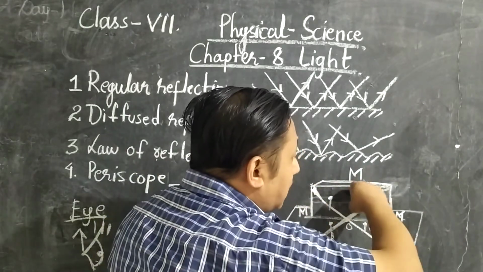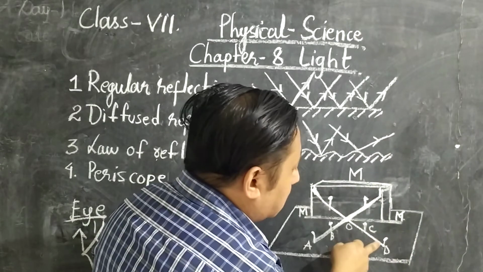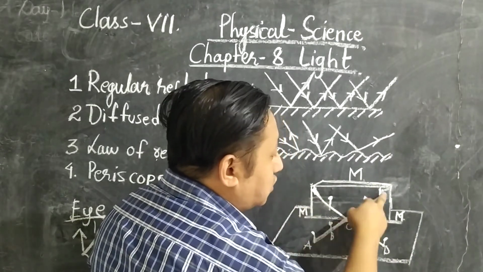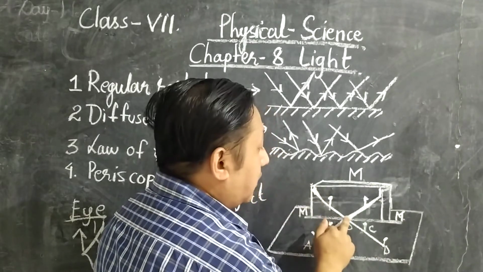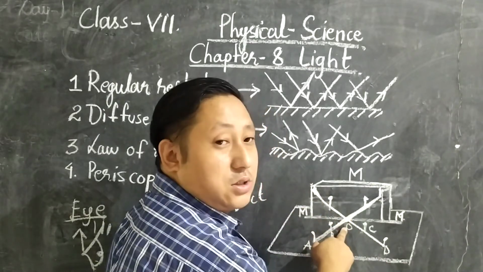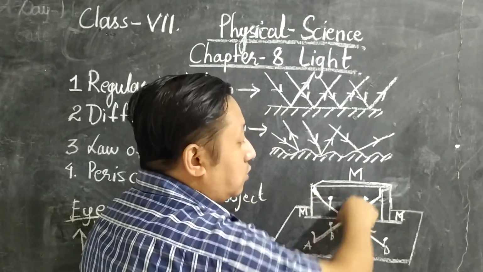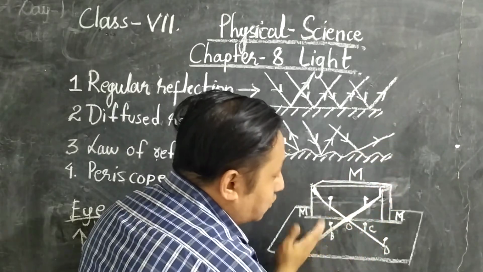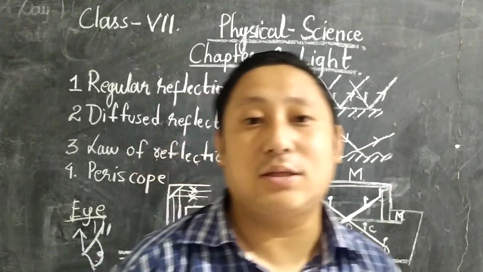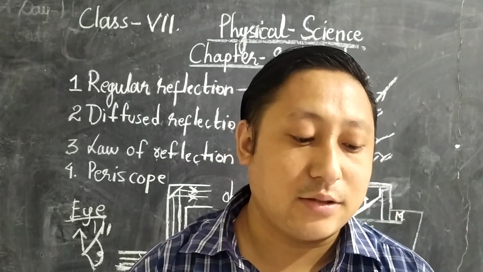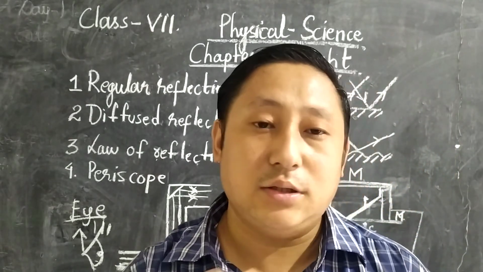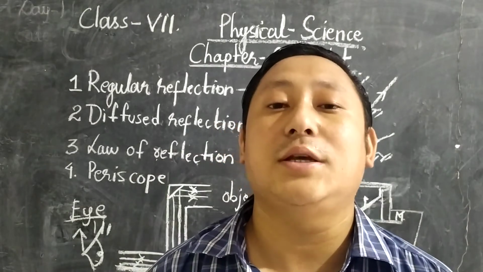So after that, when you take out the mirror, you just make a line according to this. AB goes this side and CD goes this side. The point will be O. So when you remove this and make a straight line, you will find that rays of light always travel in a straight line.